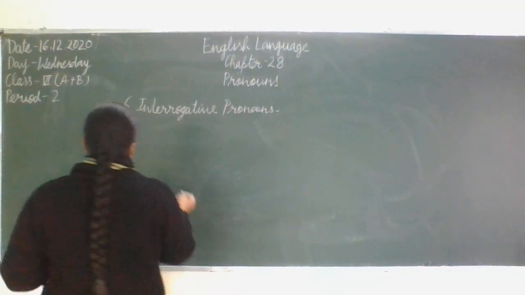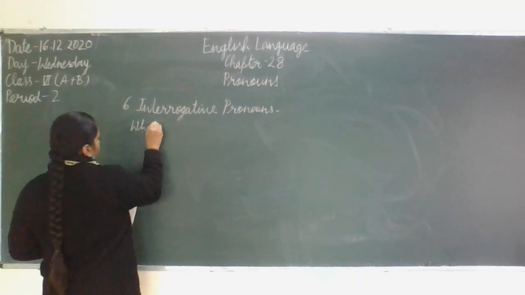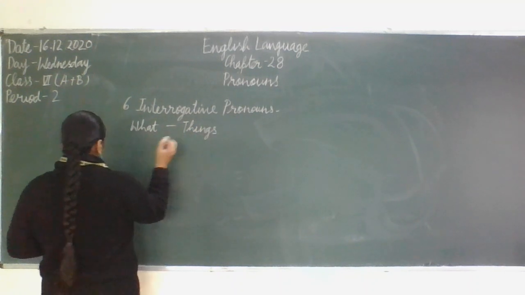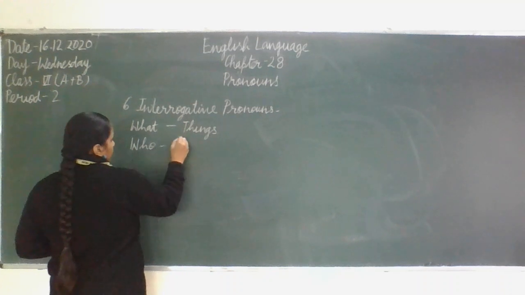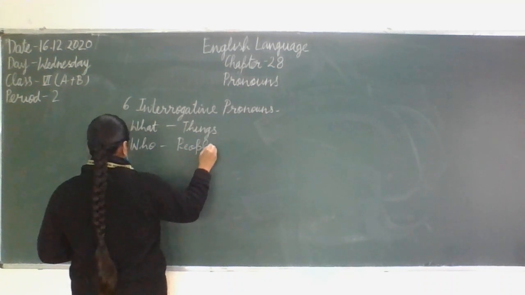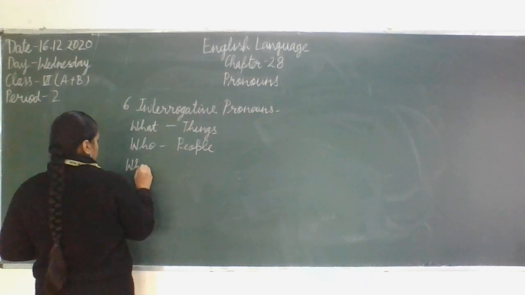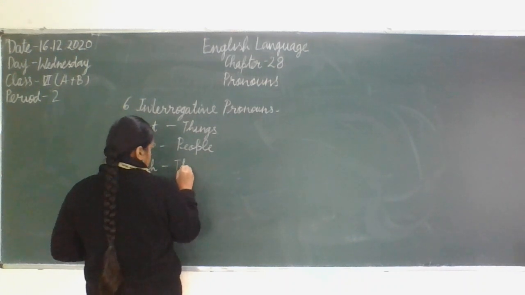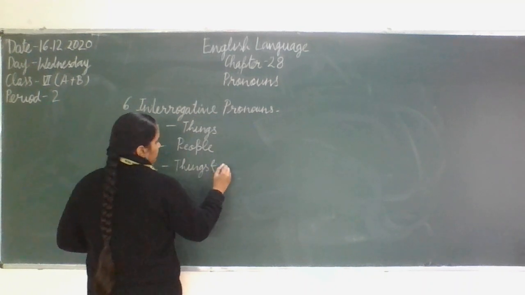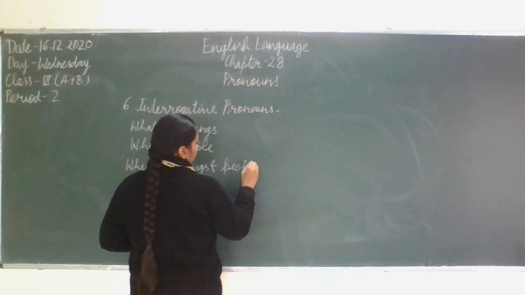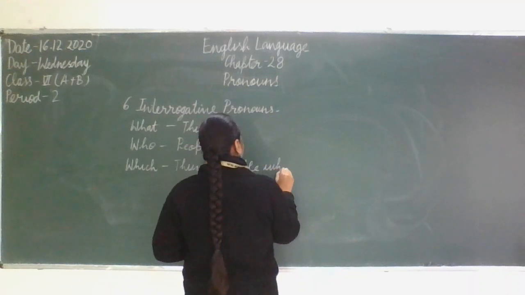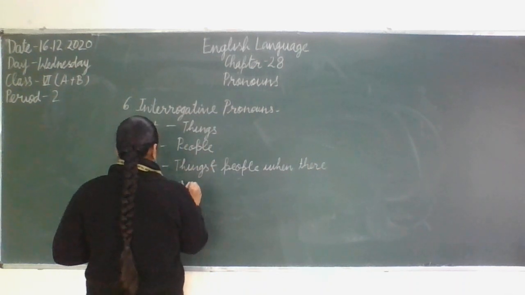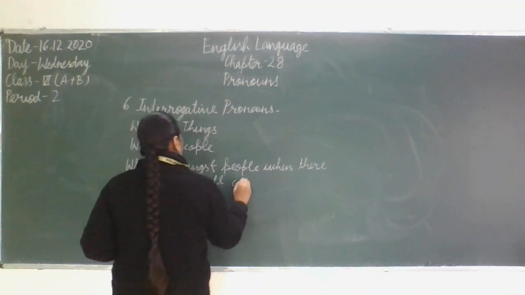For example, what is used for things, who is used for people, which is for things and people both when there is small choice.